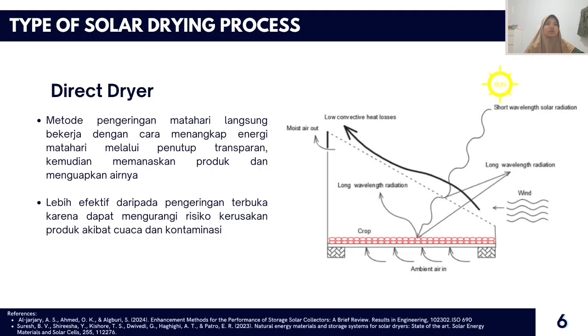Furthermore, the food surface reflects some of the solar radiation. The temperature of the substance rises, and it dehydrates. The air blasted into the cabin dryer removes the moisture in the food substance.